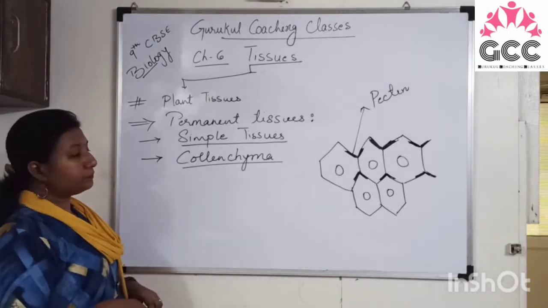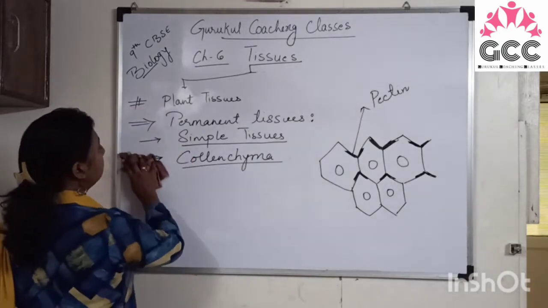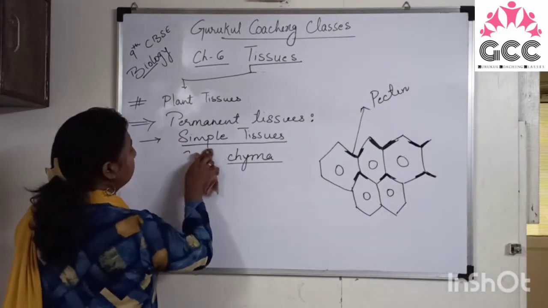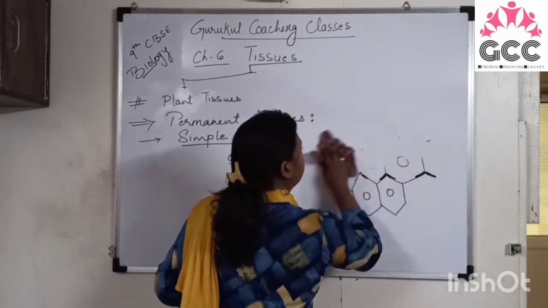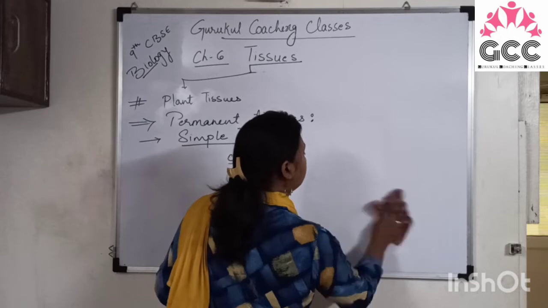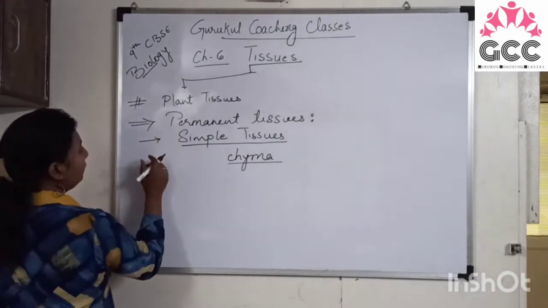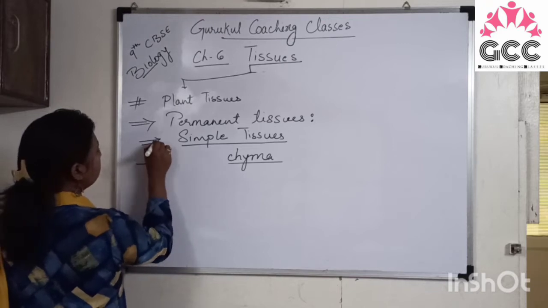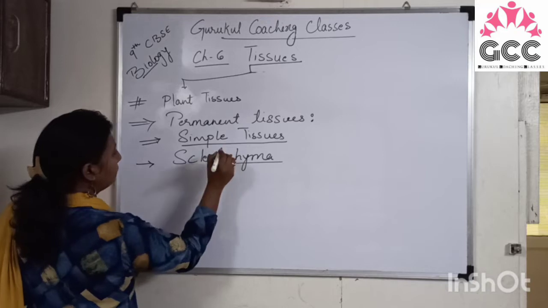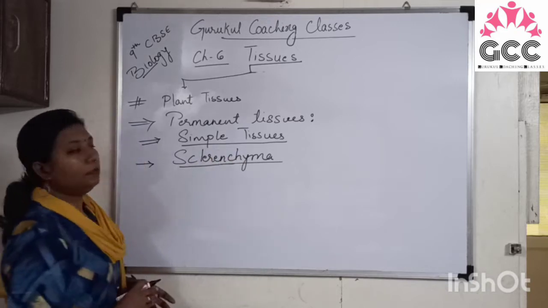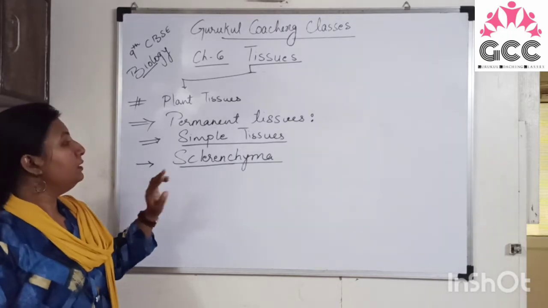Next is the sclerenchyma. The third type of simple permanent tissue is the sclerenchyma.